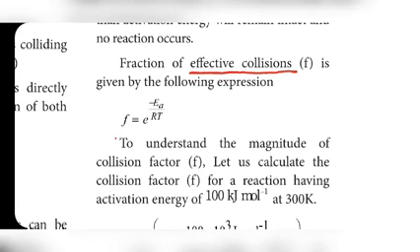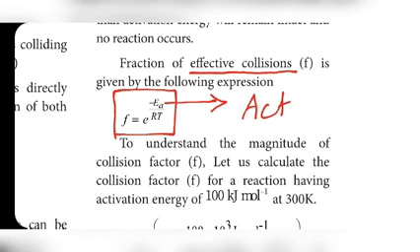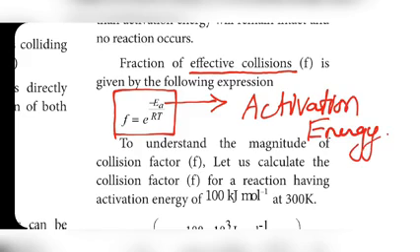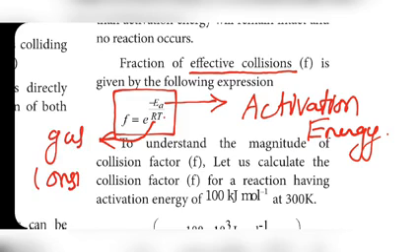We can calculate the effective collision by using this formula. Small f, the fraction of effective collisions, is given by the following expression: f is equal to e power minus EA by RT. Here EA is activation energy, R means gas constant, and T means temperature.